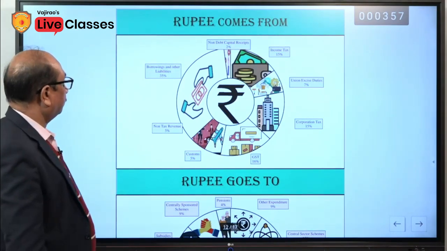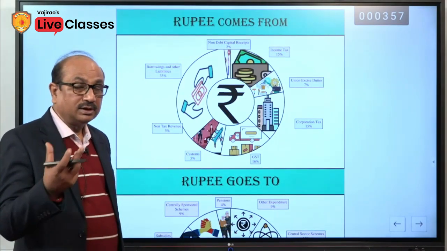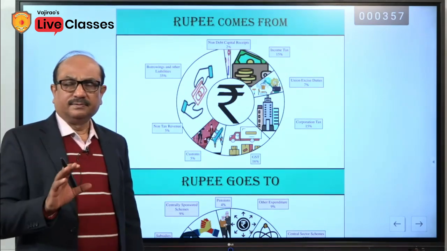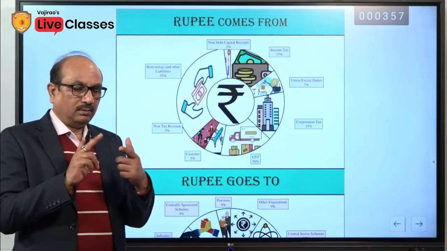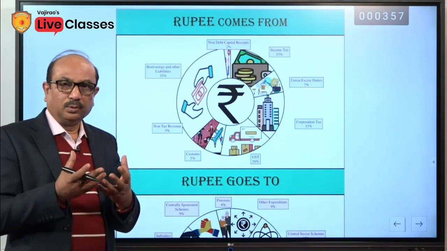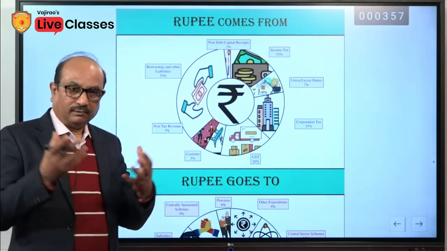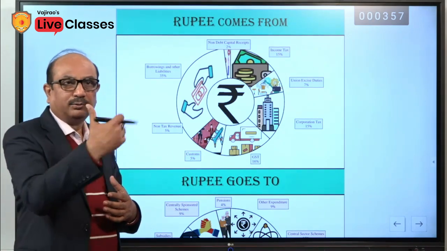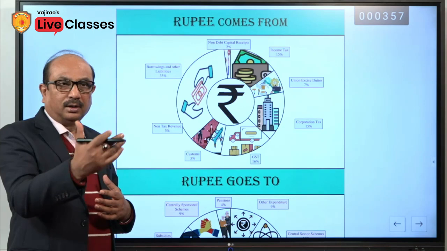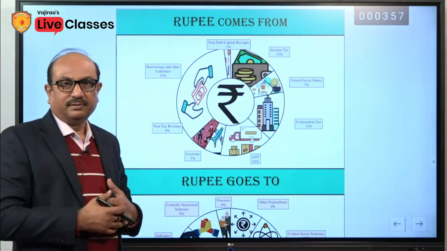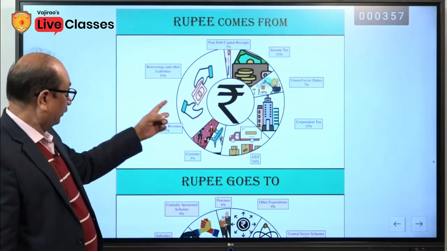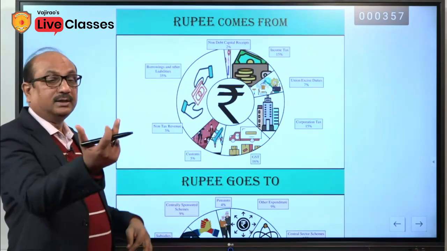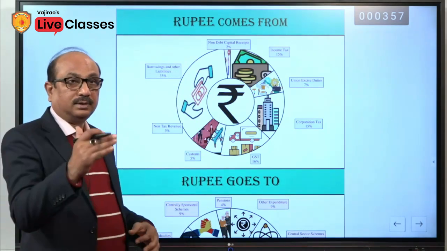Rupee comes from, this is only for the general perception. In every budget it is reflected. If government earns 1 rupee, what are the avenues, what are the sources? If government spends 1 rupee, how much is going to be expended where? That rupee comes from. If government is earning 1 rupee, what are the bifurcations?